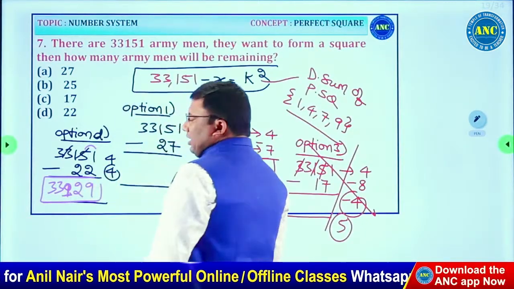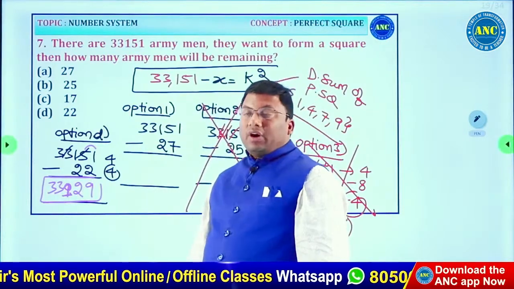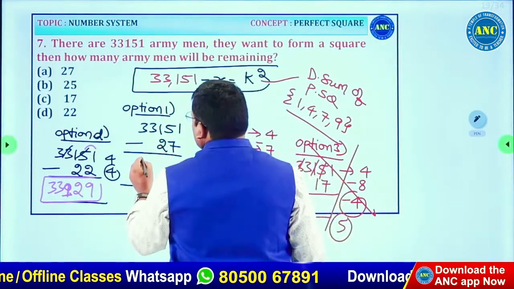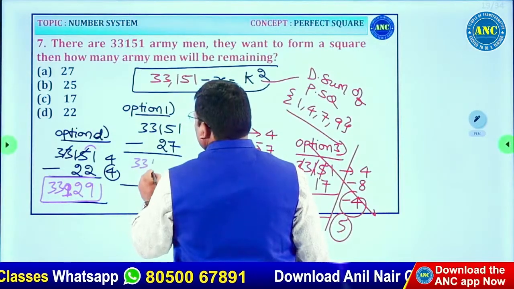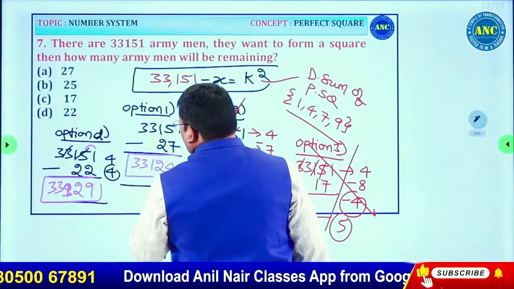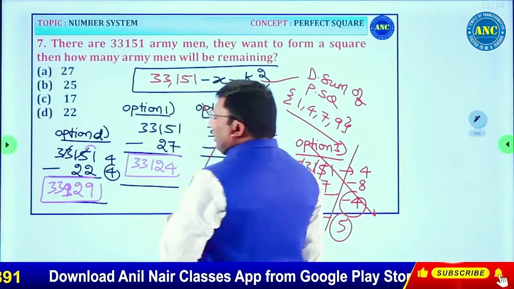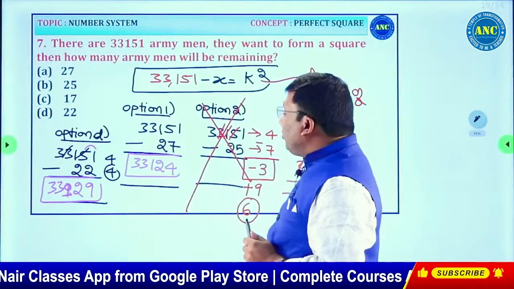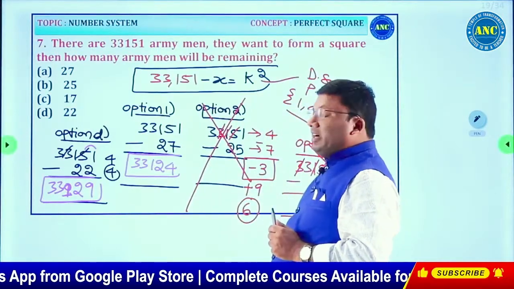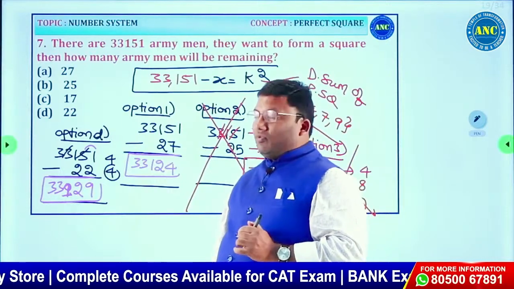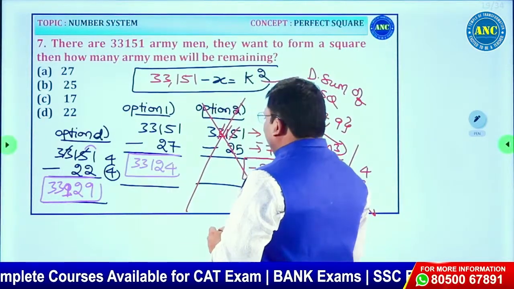33,129. First option, it is, now this will be 33,124. Which one? It is a perfect square. How to check? 33,124, whether it is a perfect square or 33,121, whether it is a perfect square.